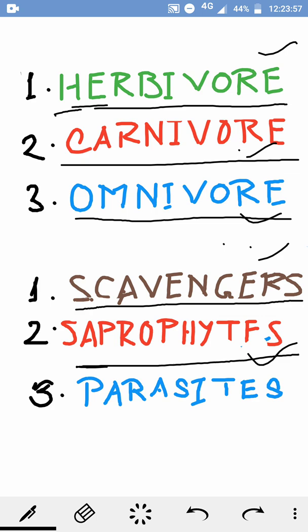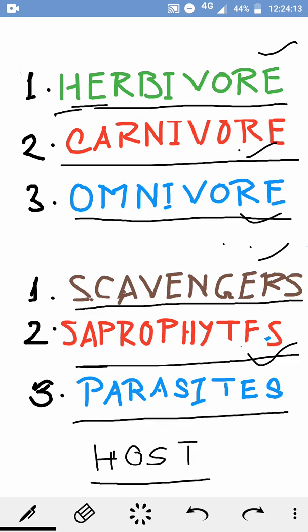Some of the organisms, so a term you get: host. They live in or on the body of the host, and they take the food from it, and these are called parasites. Like some worms which are present inside our body, they suck the blood from our body. Even mosquitoes or lice on our hair suck the blood, and by this they get their food from the host's body, and these are called parasites.